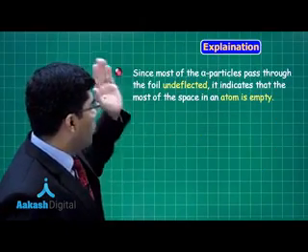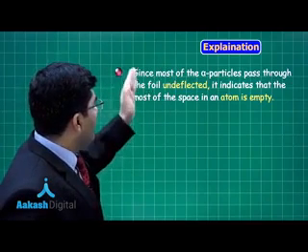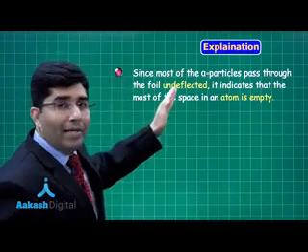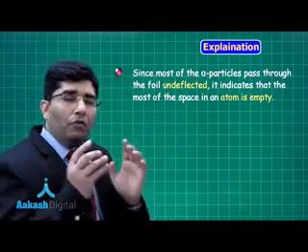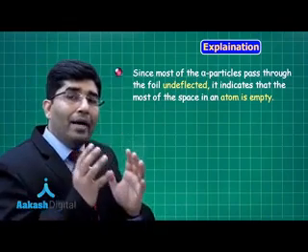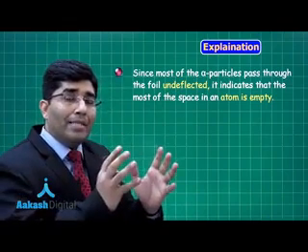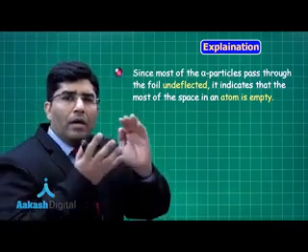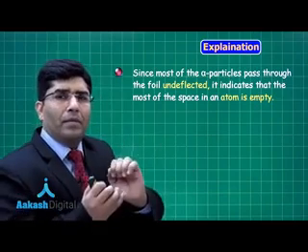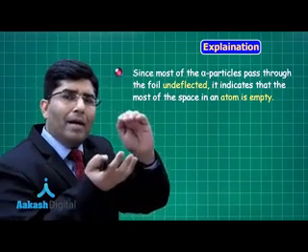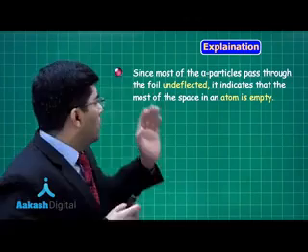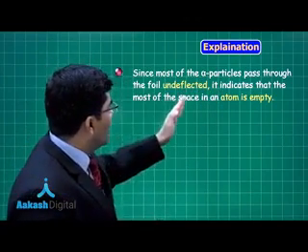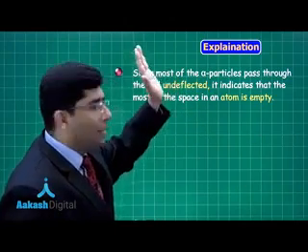His first point. The explanation is, since most of the alpha particles pass through the foil undeflected, we know that 99.99% of particles went undeflected. It means that the atom is almost empty. There is nothing in that atom, right? So he said that it indicates that most of the space in the atom is empty.